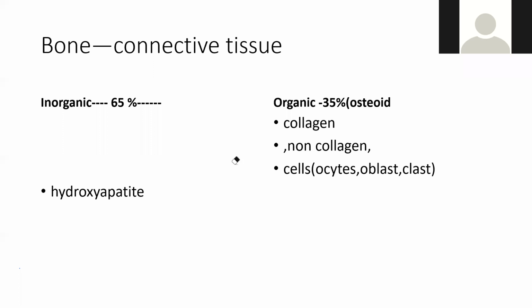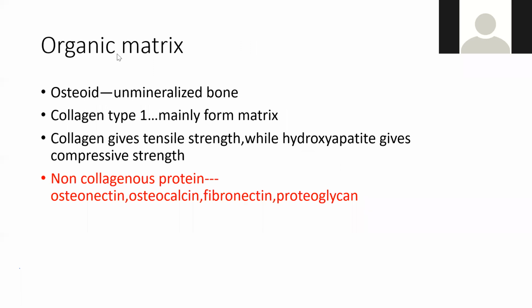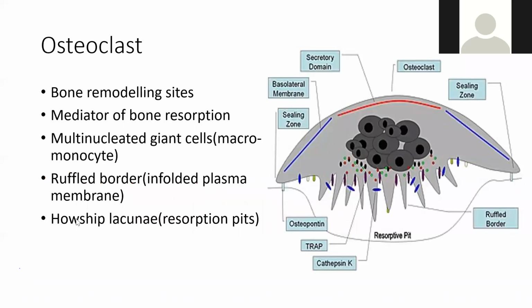So you just remember this: bone, connective tissue, formed of inorganic and organic, and inorganic is mostly 65%. So most commonly it is inorganic. The rest is organic, which is collagen, non-collagen, and cells. Now, what is the organic matrix? The organic matrix is comprised of collagen, non-collagen, and cells like osteocytes, osteoblasts, and osteoclasts. There are three types of cells.